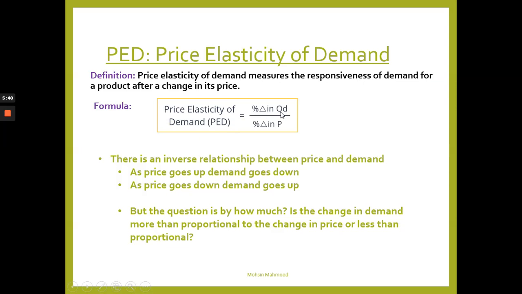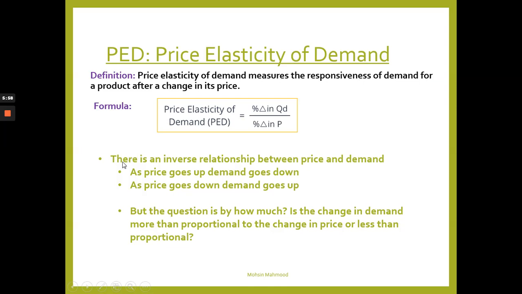Okay, it's a percentage change in the quantity demanded divided by the percentage change in price. Now you won't really need this as much in your coursework. I mean, just if you want to state it, that's fine. That's more than enough. But you don't have to put in any figures or anything like that.